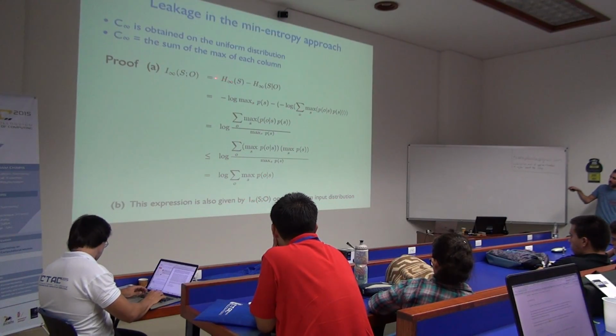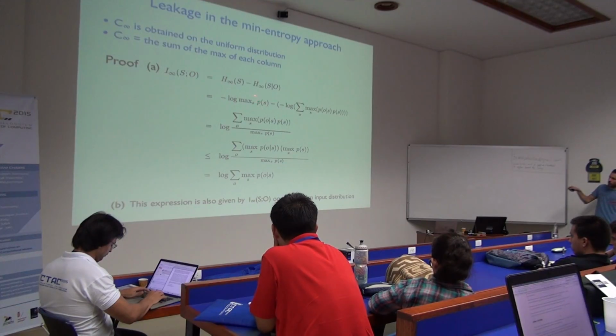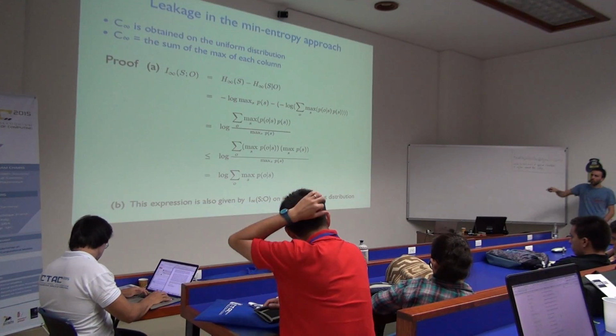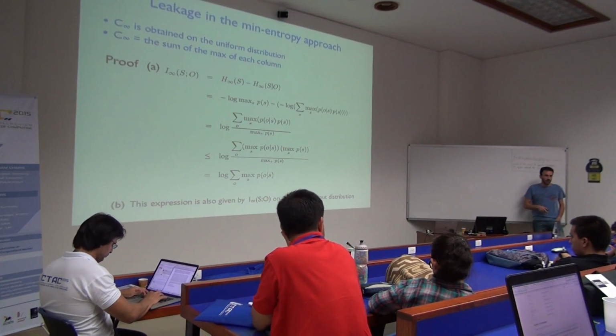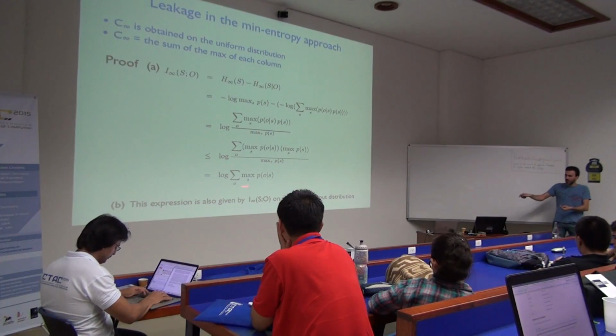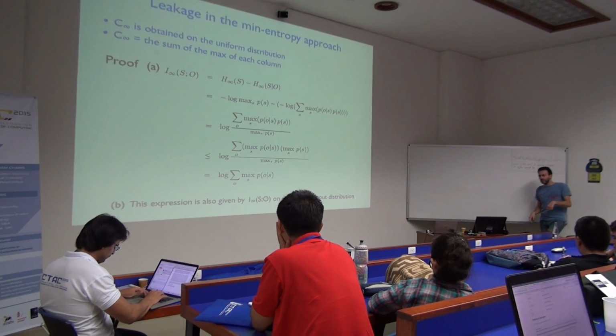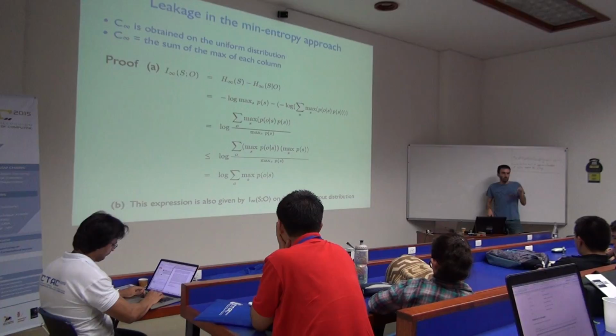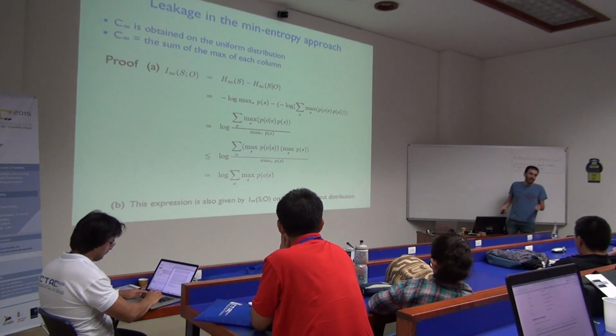Just take the formula here, plug in a uniform distribution where each one of these things is 1 over n, and you will see that you end up with the same formula. So first it's a bound on the leakage, and it's also achieved on a uniform distribution. So it's a strict bound, so it's exactly the capacity.